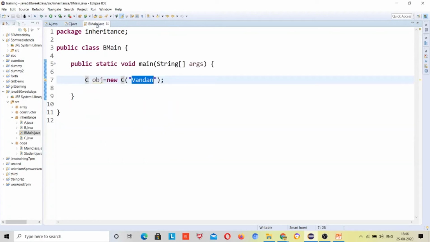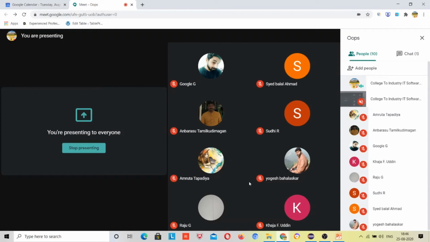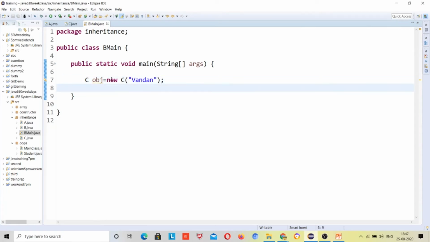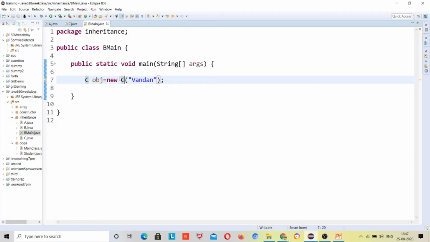Just come to the first, last class what I have said. Last class I have explained. Just follow from when you are making the object. Just come here. You can see that I am making the object for class C, and this one is the constructor, passing one parameter as a string.